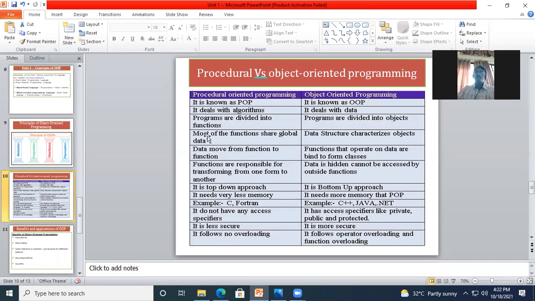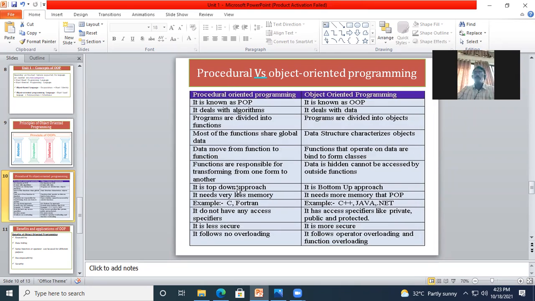Now, most of the functions share the global data in procedural oriented programming language, because of accessibility. So if I wish to have data accessibility throughout all the functions, I need to declare the data at a global section.